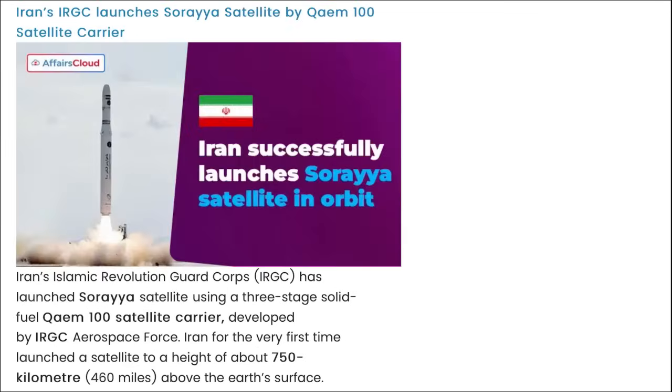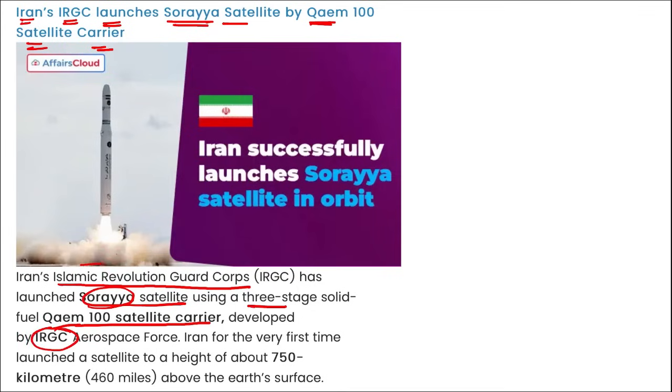Next is Iran's IRGC. They have launched Soraya satellite by QM-100 satellite carrier. I repeat, IRGC, Iran's Islamic Revolution Guard Corps. They have launched Soraya satellite using the 3-staged fuel QM-100 satellite carrier that was developed by IRGC, Islamic Revolution Guard Corps Aerospace Force, and Iran.